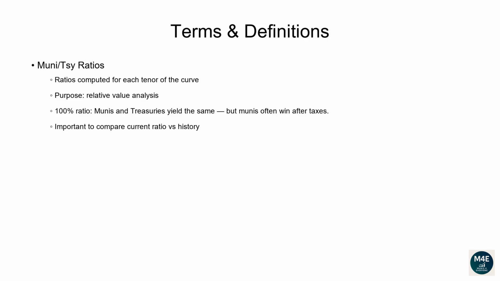In general, if the ratio is below 100%, one may think munis are rich compared to treasuries. In reality, we should always wonder, how does the current ratio look compared to its own history? What's the average ratio over the past year? Let's make an example. You will notice from the data that usually the 1-year ratio tends to be between 60% and 65%. Hence, if the current 1-year ratio is, for example, 70%, even if this value is less than 100%, the current value would still be quite high compared to its historical average. For this reason, one may conclude 1-year muni bonds are currently trading cheap.